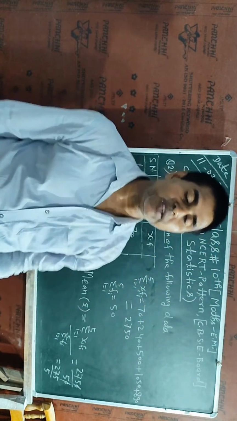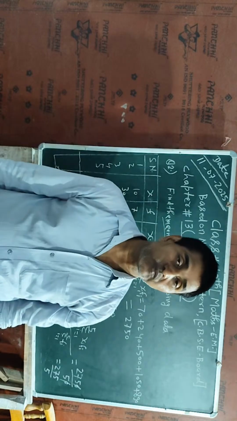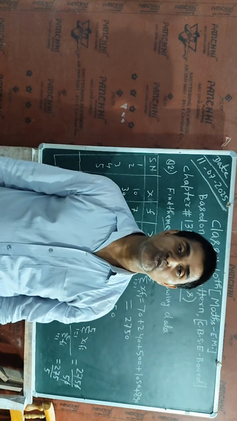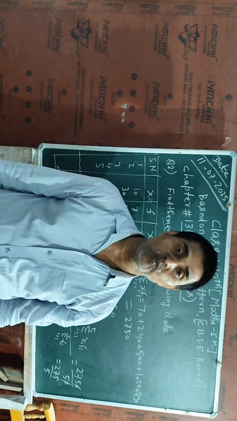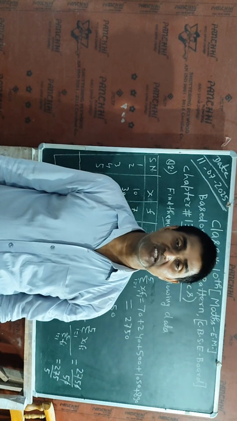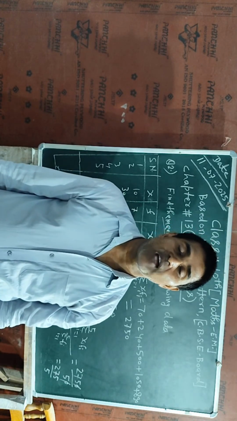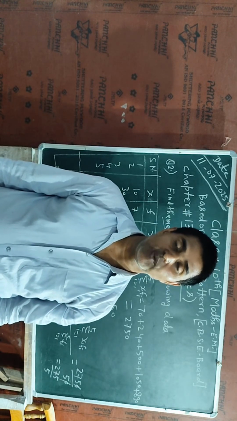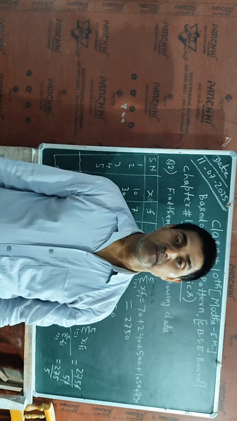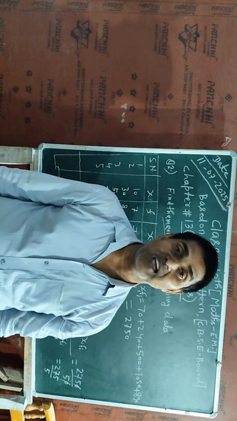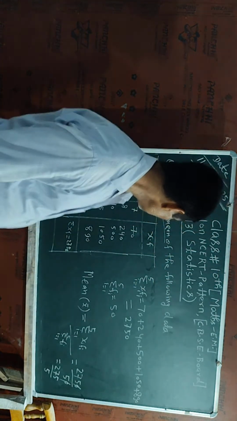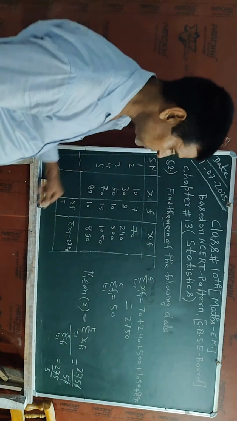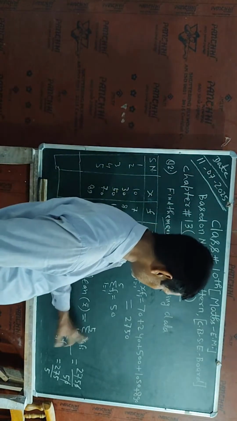If data is given in table form, and the number of terms is given and also the frequencies are given, so we have to find the arithmetic mean by using the formula x bar is equal to sigma xi into fi, i equal to 1 to n, divided by sigma fi, i equal to 1 to n. That will depend on the number of terms which are available in the given table. So here the number of terms is 1, 2, 3, 4, 5. The number of terms is 5. Therefore I have written here i equal to 1 to 5.